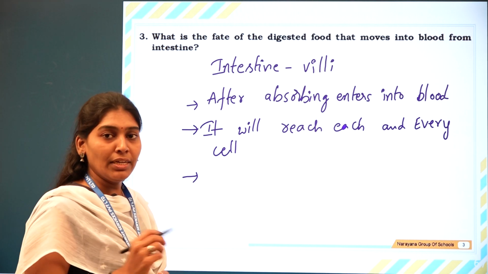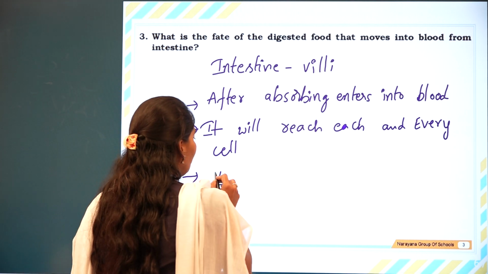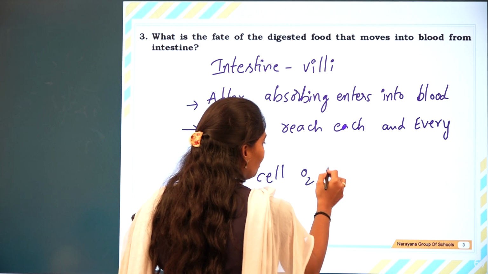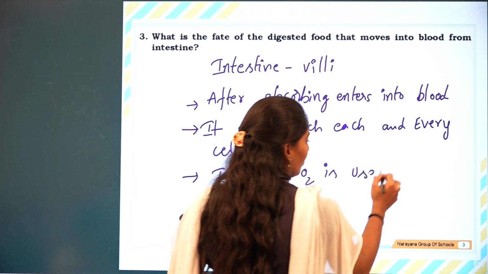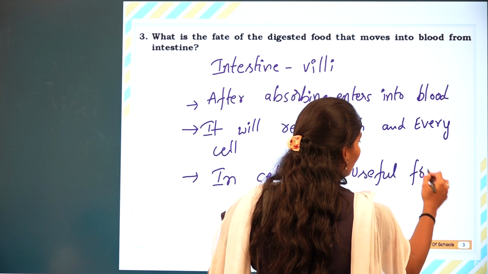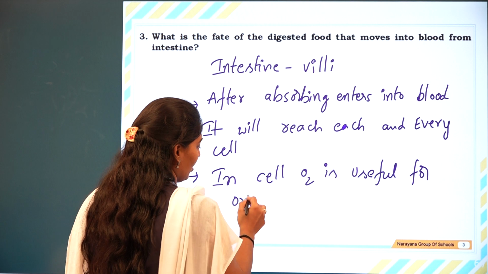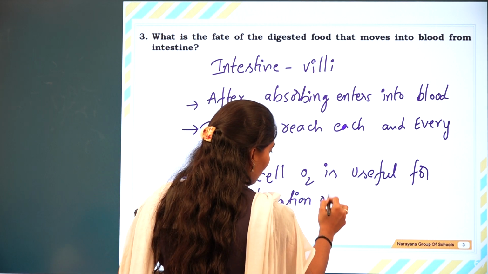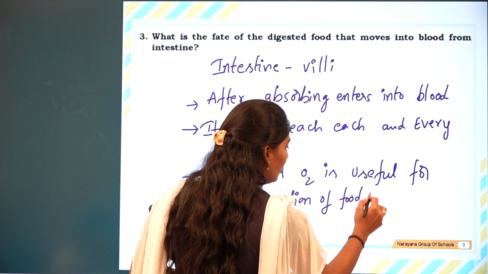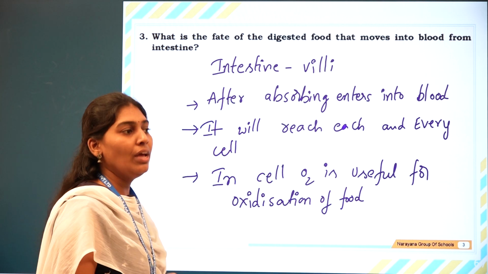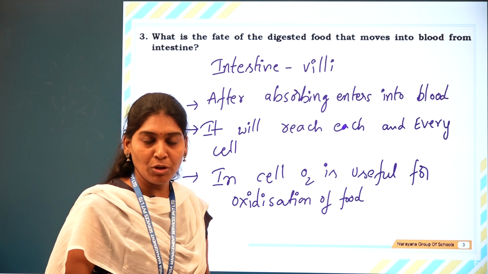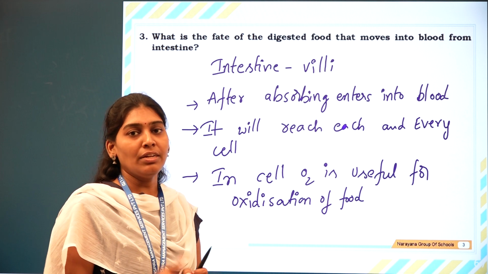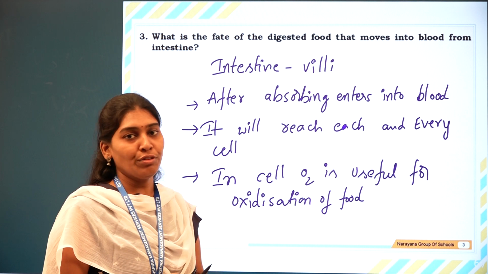So what happens in the cell? Inside the cell, O2 will be there. In the cell, O2 is very useful for oxidization of the food material. Whenever oxidization is done, the food combines with oxygen molecules, and then it goes for the release of energy. This comes under the respiration process, oxidization of the food materials.